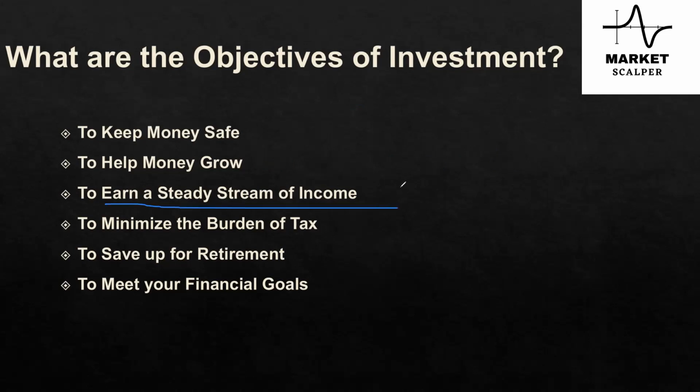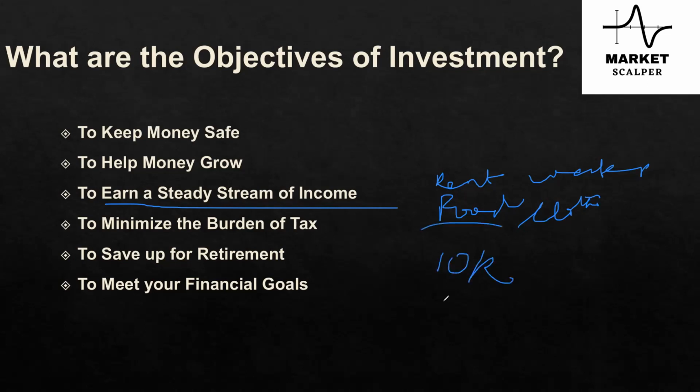Yes, apart from your basic rent, food, water and clothing, if you invest every month 10K in the stock market in the right spot, you will be getting a decent amount of returns.